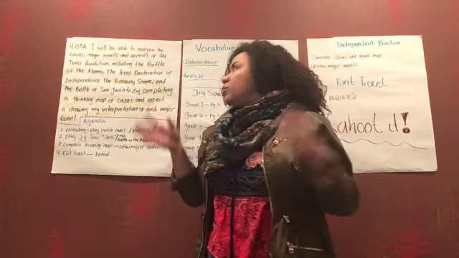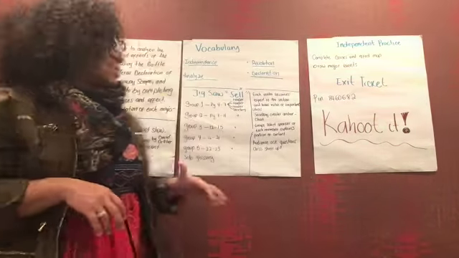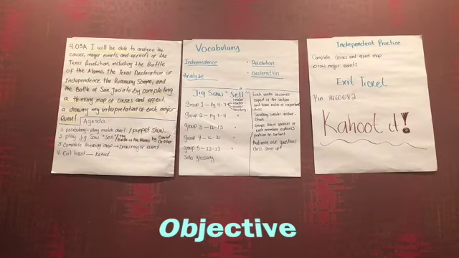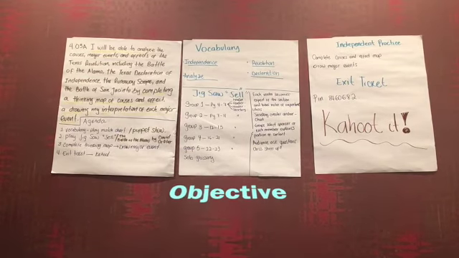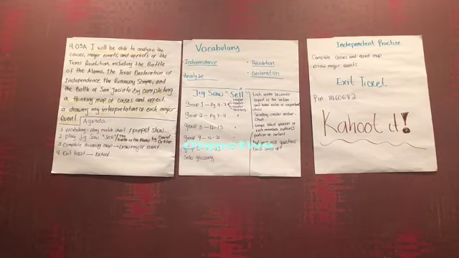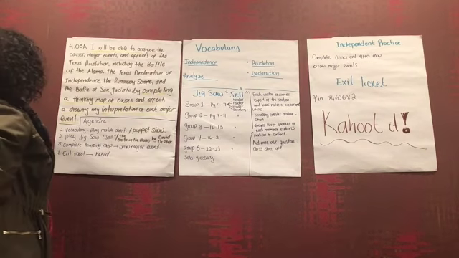And I want all of you to read the objective with me. I will be able to analyze the causes, major events, and effects of the Texas Revolution, including the Battle of the Alamo, the Texas Declaration of Independence, the Runaway Scrape, and the Battle of San Jacinto, by completing a thinking map of causes and effects and drawing my interpretation of each major event.